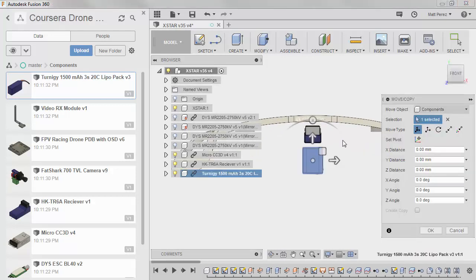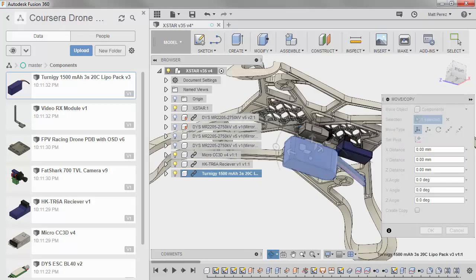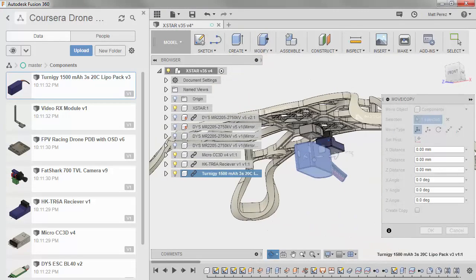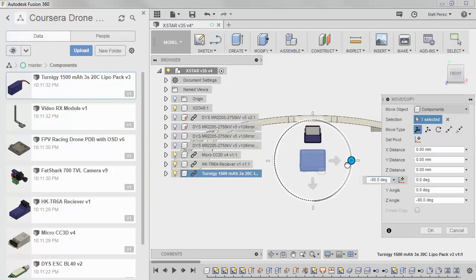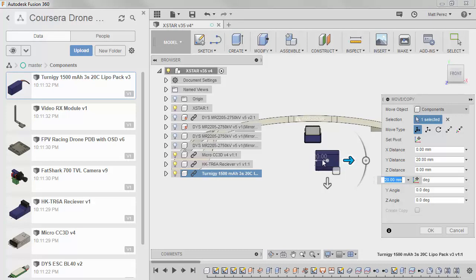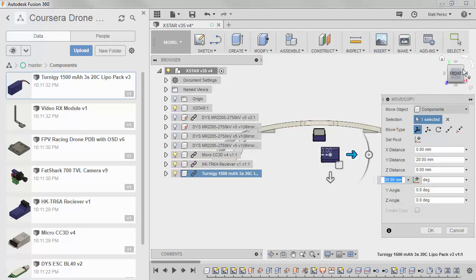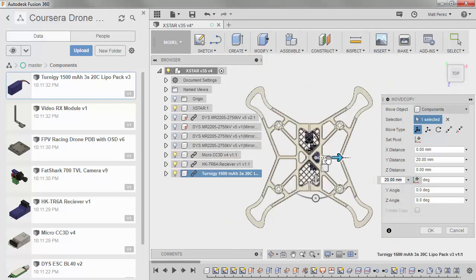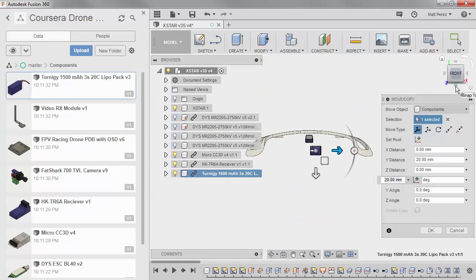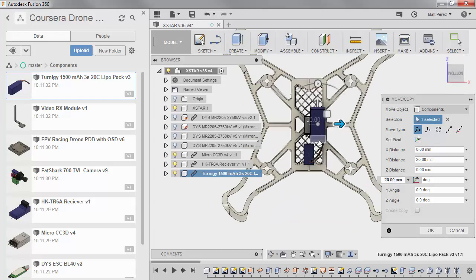So the batteries will come in, and if we look at these, you can see where the power wires are coming out. We're going to rotate this 90 degrees, and I want to move it off to the side. I'd like to have these mirrored across the midline. Now if I zoom out a little bit, it might not be instantly easy to tell. Maybe if we go to a bottom view we can tell a little bit better. But the battery is centered on the origin as well.